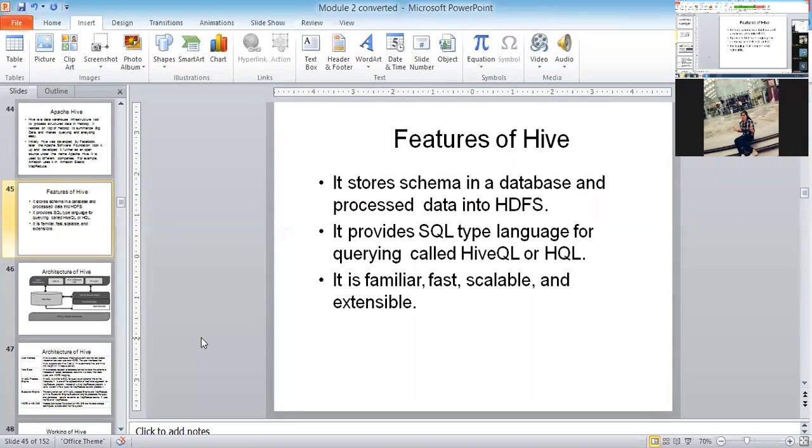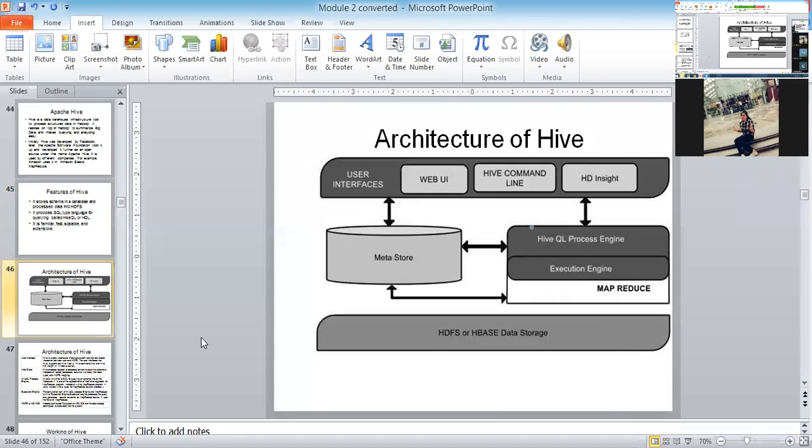Amazon is famous for two applications, S3 and EC2. S3, people know, is simple storage cloud, and EC2 is Elastic Cloud Computing. Even in EC2 they are using Apache Hive for storage, a centralized storage. So what is Hive? Hive is a data warehouse. What's the meaning of a data warehouse? A data warehouse is a place where you store all the data. Right, guys? So this is the architecture of Hive.